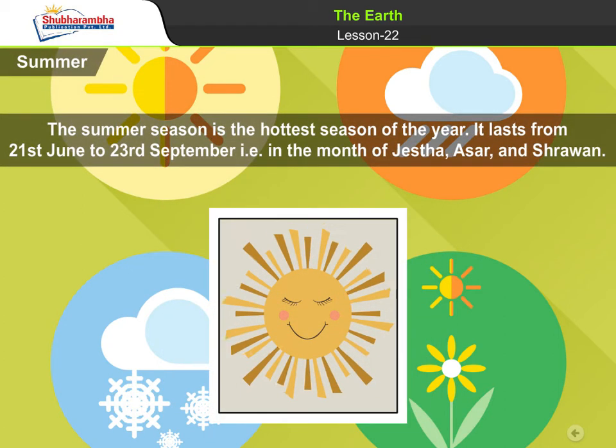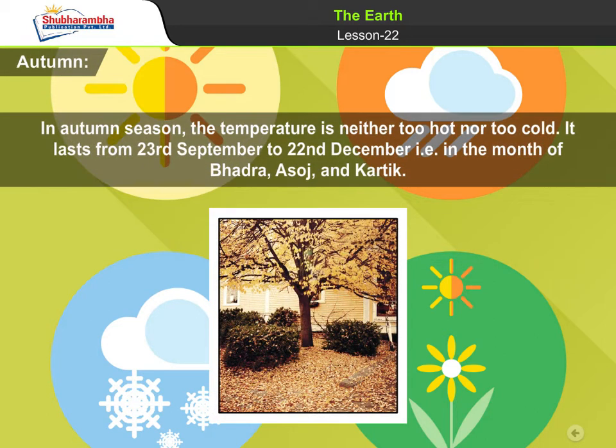1. Summer. The summer season is the hottest season of the year. It lasts from 21st June to 23rd September, that is in the month of Jestha, Asar, and Shrawan. 2. Autumn. In autumn season, the temperature is neither too hot nor too cold. It lasts from 23rd September to 22nd December, that is in the month of Bhadra, Asoj, and Kartik.